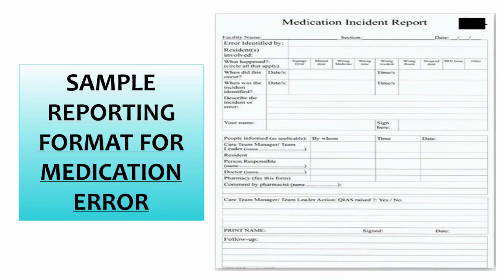Firstly, you need to make a format which basically includes type of error, location, what has happened, and a description of the incident. Also the date and time of the error, corrective and preventive action taken, and people informed. So these are the basic details I'm giving you right now, right?